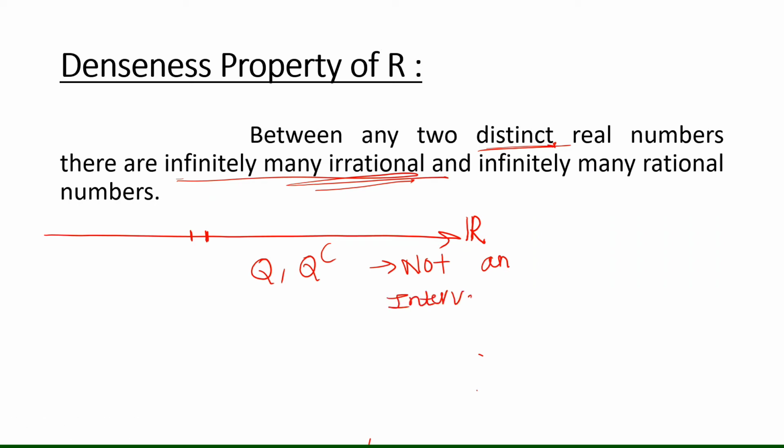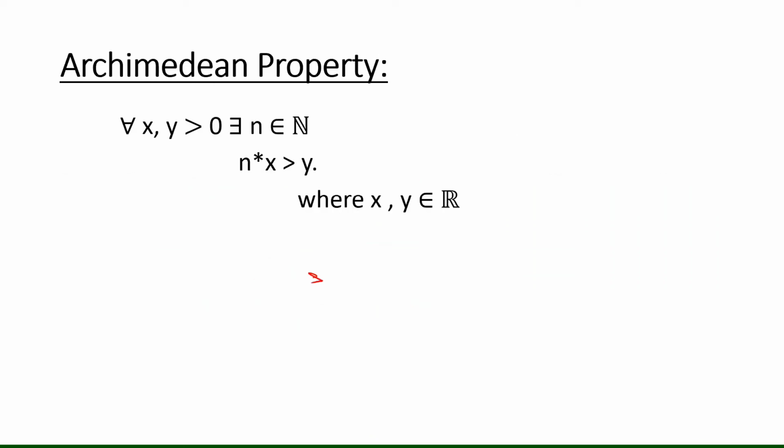Because between any two rationals there will be infinitely many irrationals, and since we have already seen the definition of interval, we can say that rationals and irrationals are not an interval. Also, with this property, we can say that any subset of rationals or irrationals is not an interval.